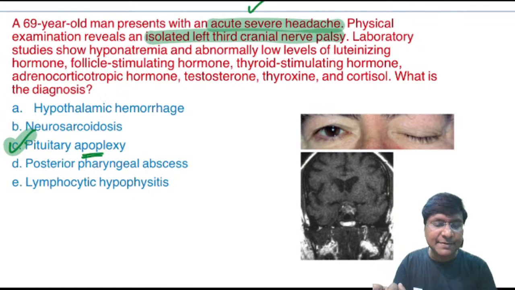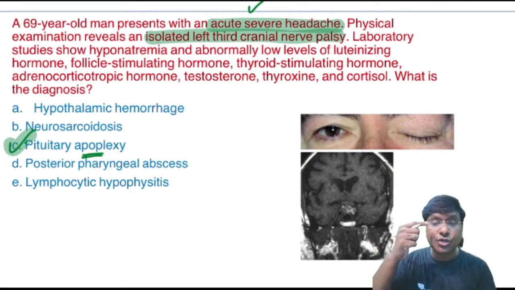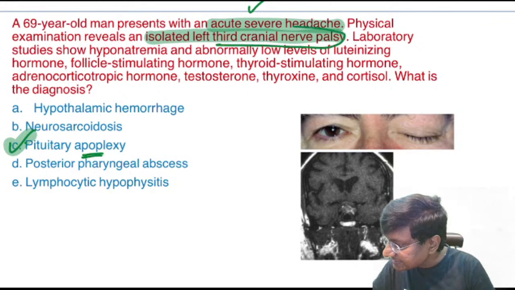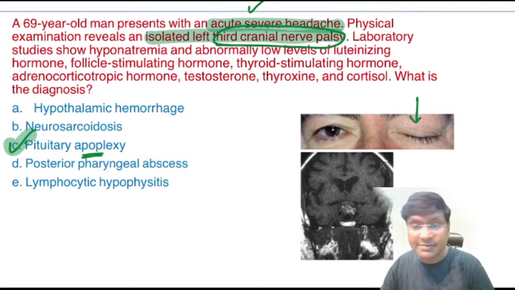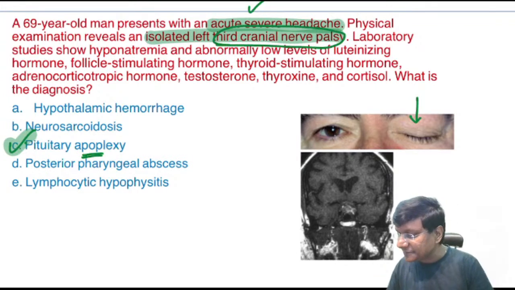And what will be the clinical presentation in patients with pituitary apoplexy? Severe headache and ocular palsy. You can see here there is third cranial nerve palsy, and that is the reason why the individual is having ptosis. So these are the features of pituitary apoplexy.